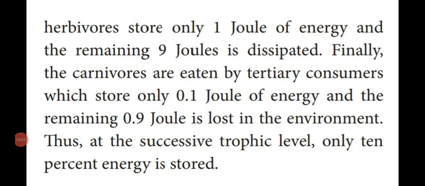So, dear students, the herbivore stores only 1 joule, the remaining 9 joules are lost in the environment. Then the tertiary consumer stores 0.1 joule of energy, and the remaining 0.9 joule is liberated in the form of heat in the environment. So at each successive trophic level, only 10% of energy is stored, and the remaining is lost in the environment. This is known as the second law of thermodynamics, for example the 10% law.